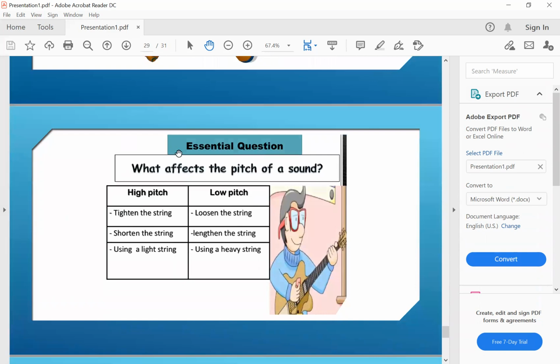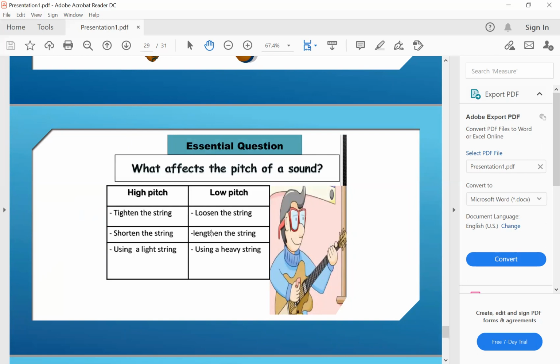Let's talk about how we can change the pitch of the sound from different musical instruments. First, the stringed musical instrument. We said a shorter string means faster vibration and produces a high pitch sound.